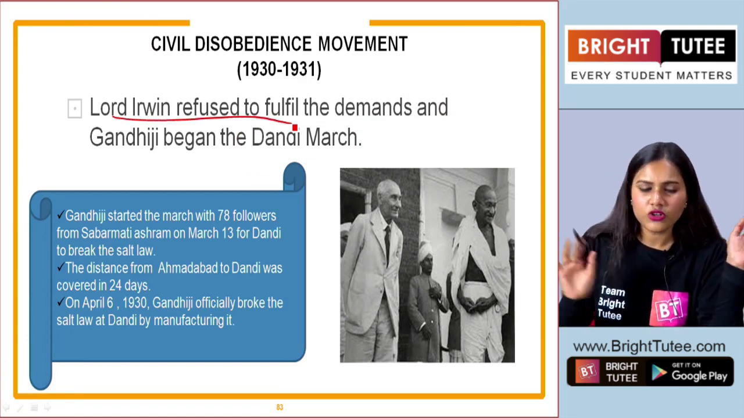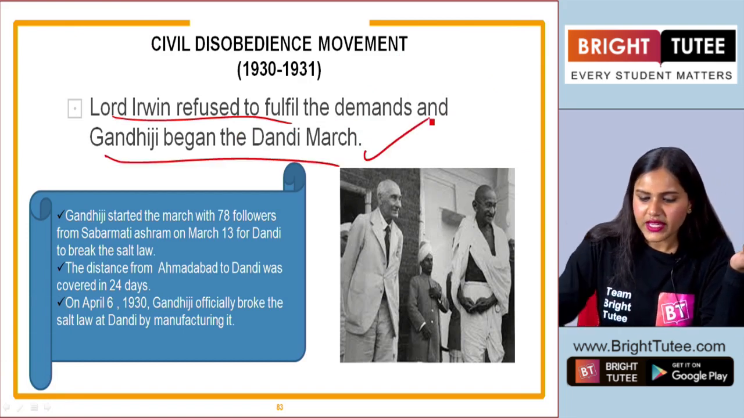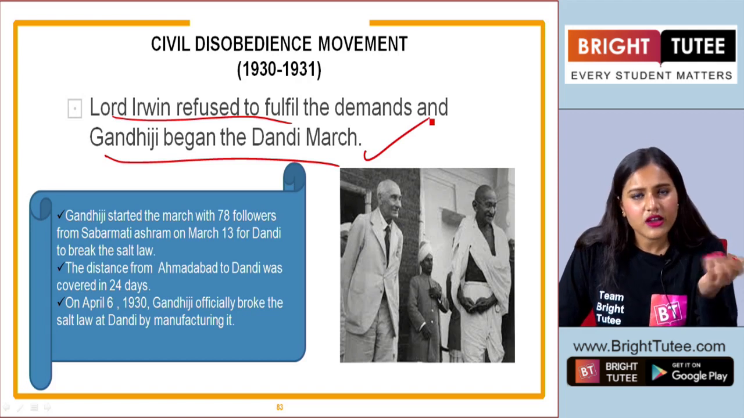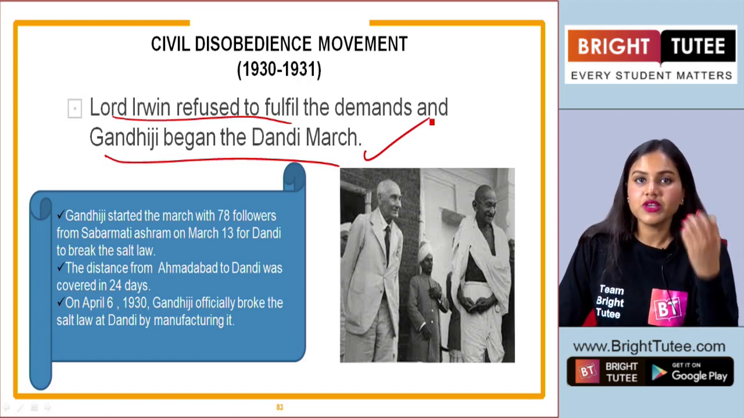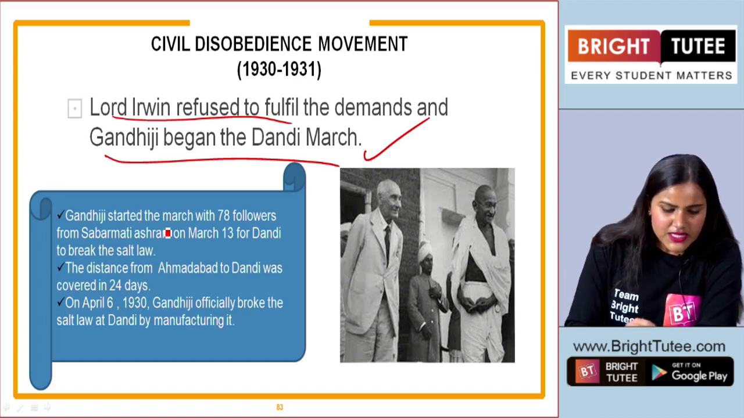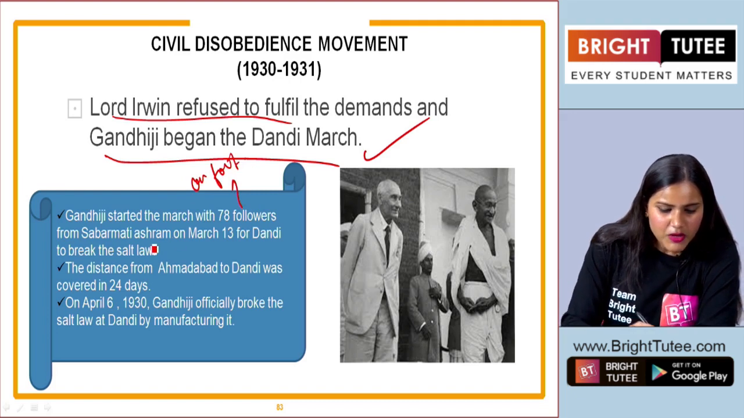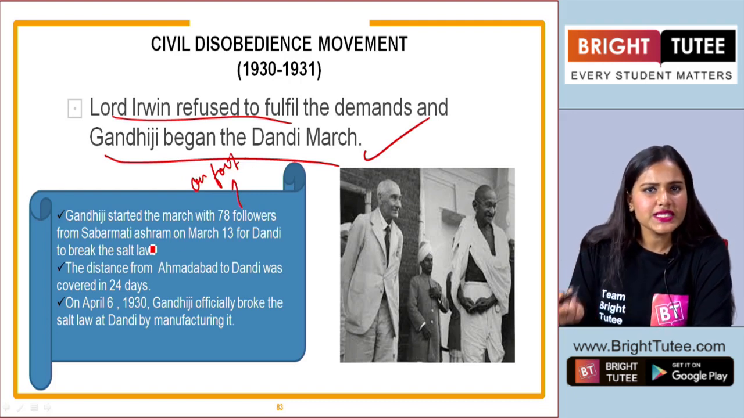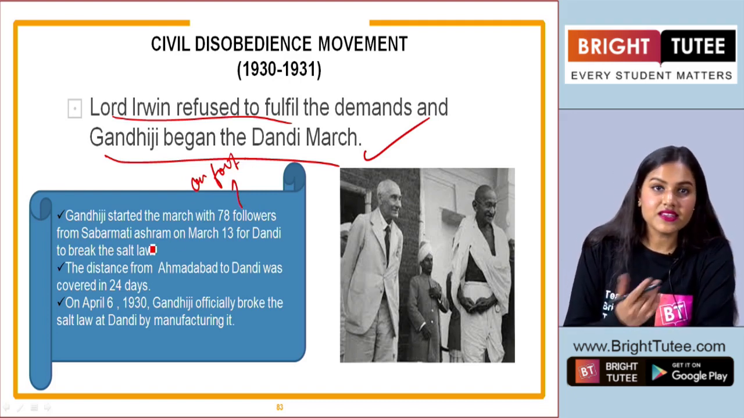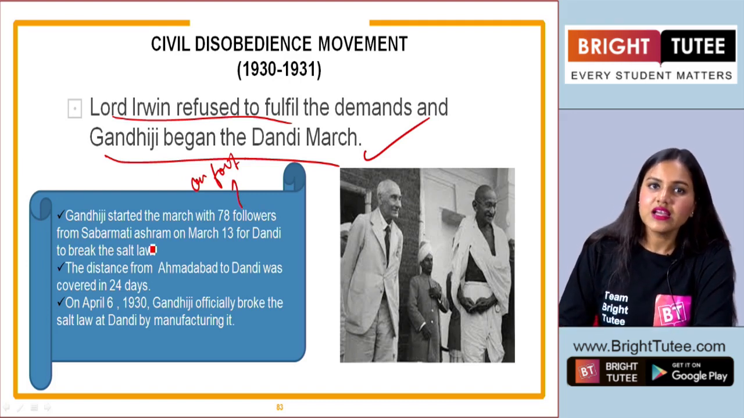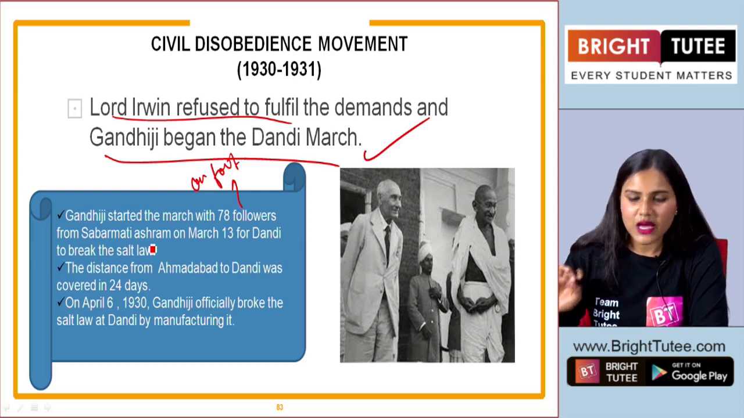Gandhiji, like he told Lord Irwin, began the Dandi March. Let us try to understand and learn more about the salt satyagraha, or the civil disobedience as we call it. Gandhiji started the march with 78 followers on foot from the Sabarmati Ashram. Now, do you remember the Sabarmati Ashram, students? Yes. When we were talking about the emergence of Gandhiji, we learned that Sabarmati Ashram was established by him.